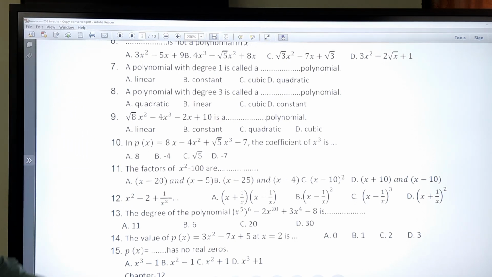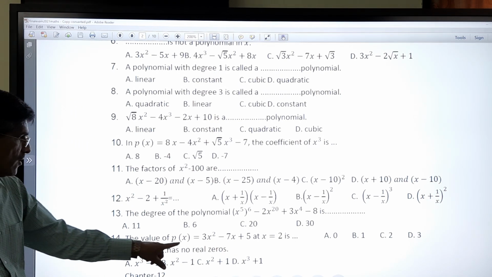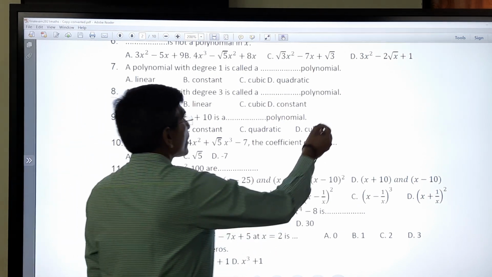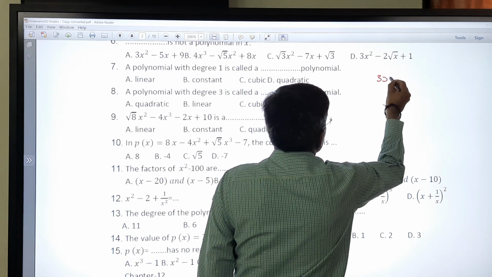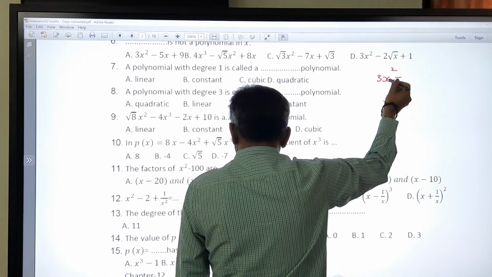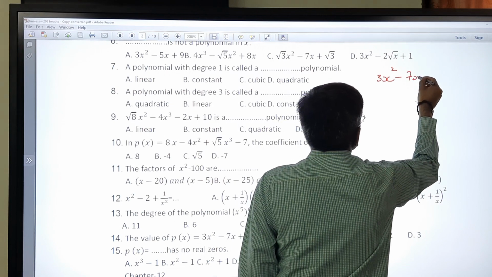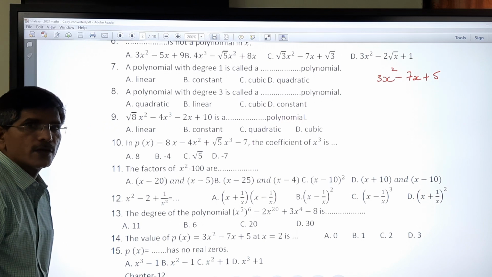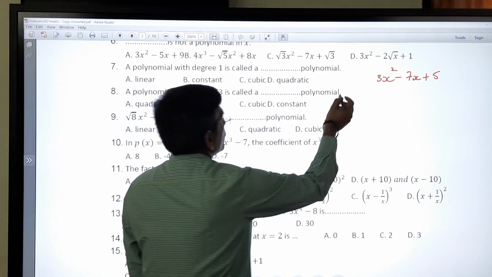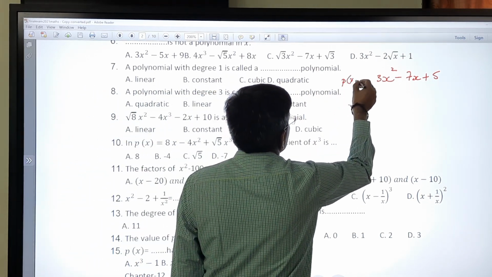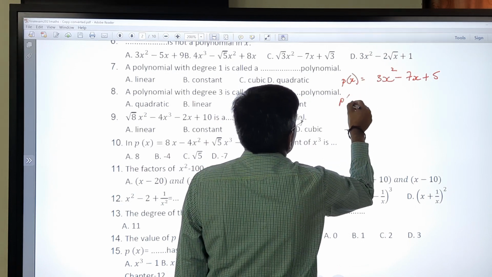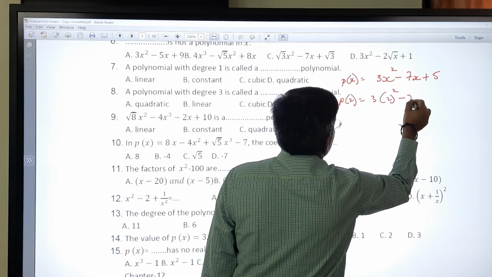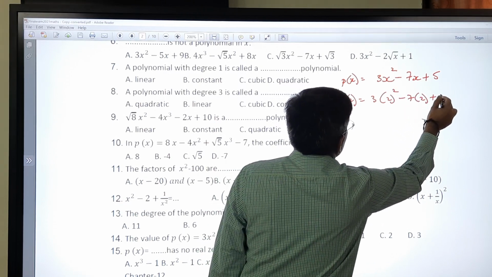Now the question is the value of p of x for x is equal to 2. So first of all we have to write the question, that is 3x square minus 7x plus 5. Now if I put the value of x equal to 2, 3 times 2 square minus 7 times 2 plus 5.